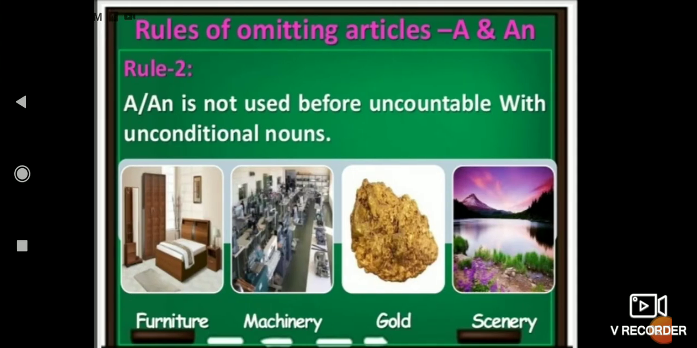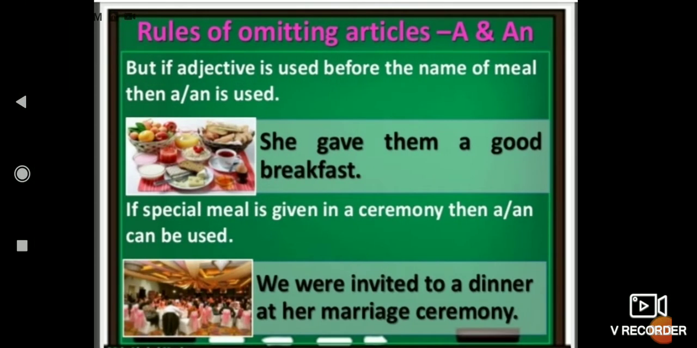The next rule is that these two articles are never used before uncountable nouns like furniture, machinery, gold, scenery. These are uncountable nouns and you will never use a or an before uncountable nouns. But if an adjective is used before the name of a meal, like breakfast, which is also uncountable, but a good adjective is used before it, then you can use a or an accordingly.